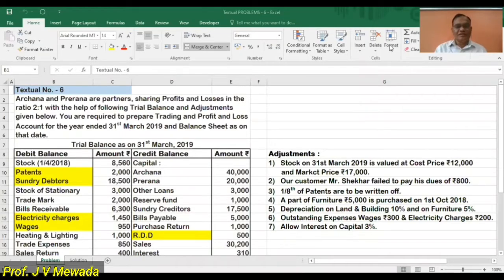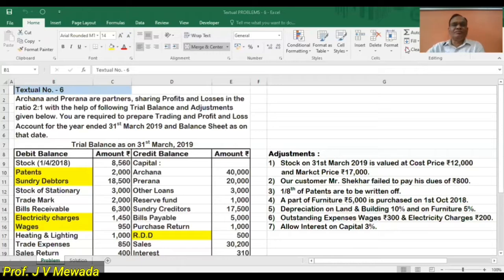Hello friends, I've completed the theory of final account in the previous lecture. Today I'm going to solve textbook problem number 6. I am not solving problems chronologically, but I will solve as per the level of difficulty. So first today I'm taking sum number 6 of the textbook.